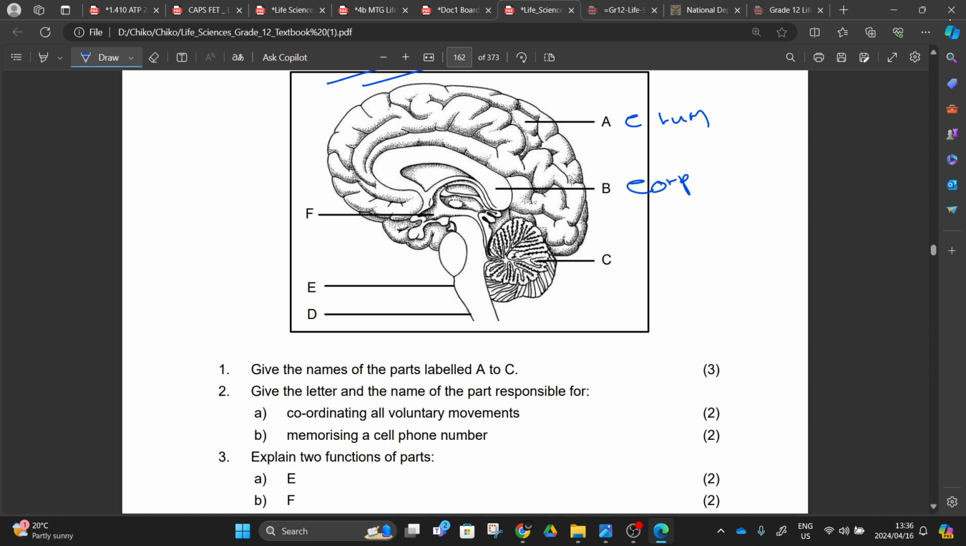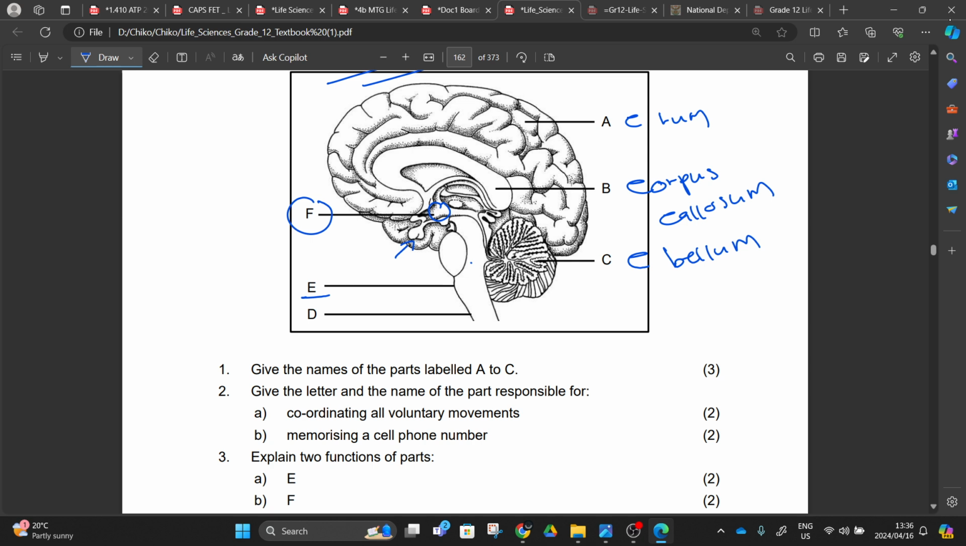It's the corpus callosum, right? And then number C there, this one will be cerebellum. And then number F, if we are going to also include it: D, spinal cord; E, medulla oblongata; F, hypothalamus, right? Don't mistake it with the pituitary gland there.